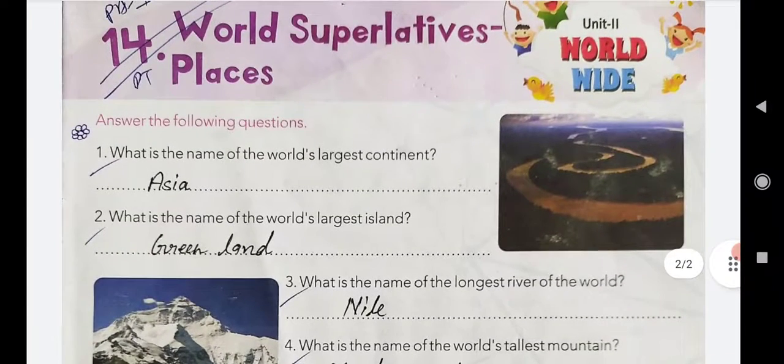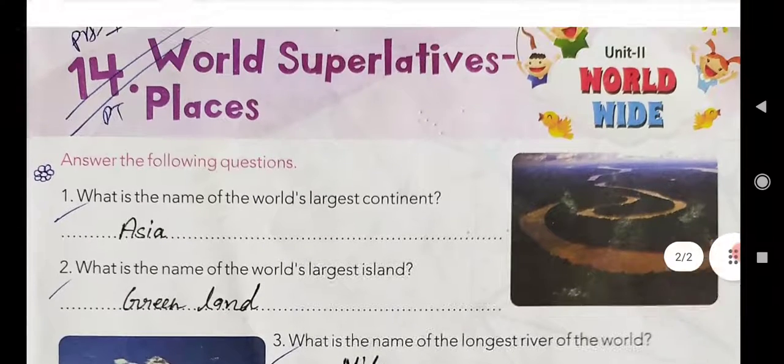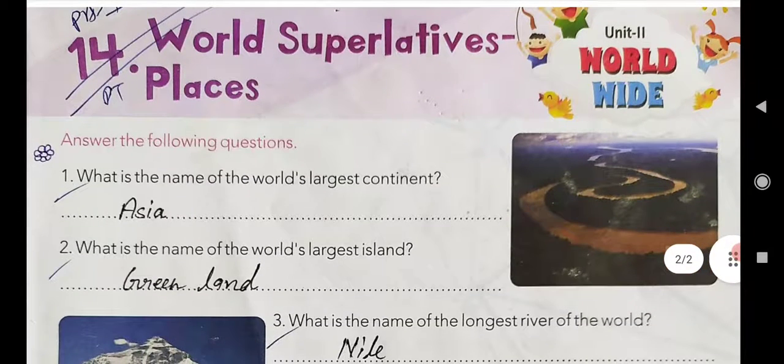We will do the revision of topic 14, that is world's superlatives places. In this we have to answer the following questions. There are questions and the answers. I will put the question and then I will say the answer also.